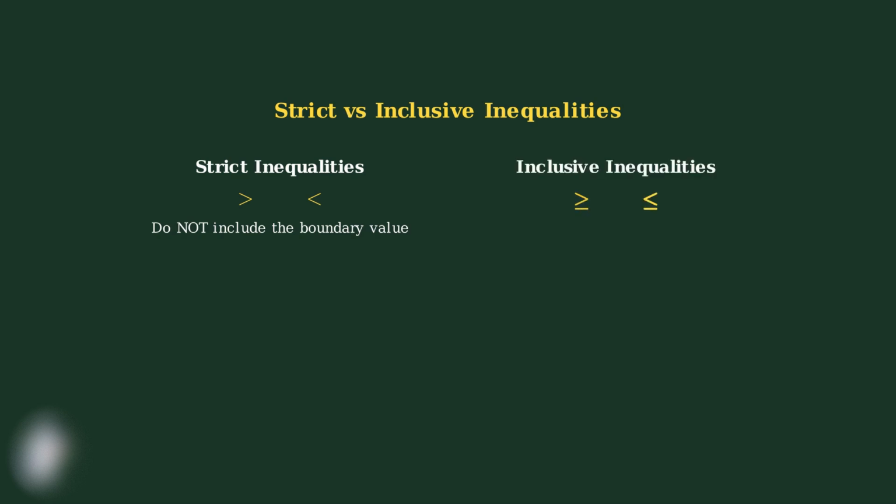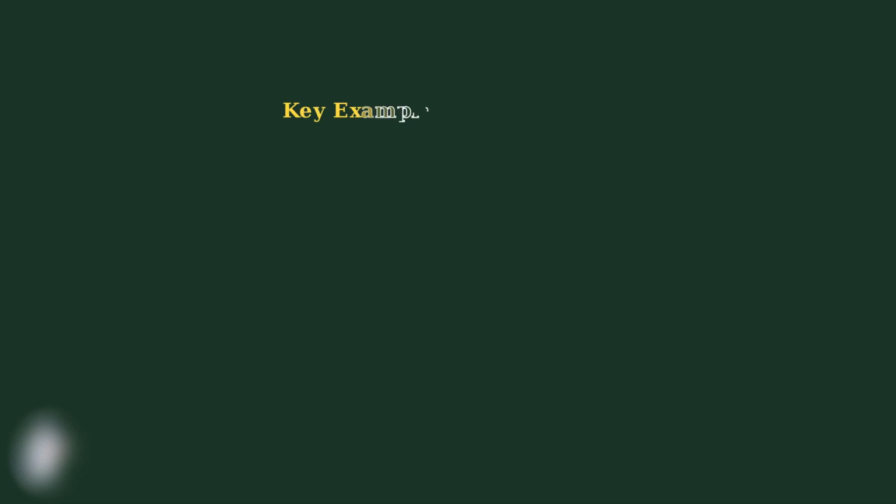Inclusive inequalities have the line underneath, which means they include the boundary value. The line represents equality, so these symbols mean greater than or equal to, and less than or equal to. Here are some key examples that illustrate the difference. When x is greater than 5, x could be 6, 7, or 8, but it cannot be exactly 5.